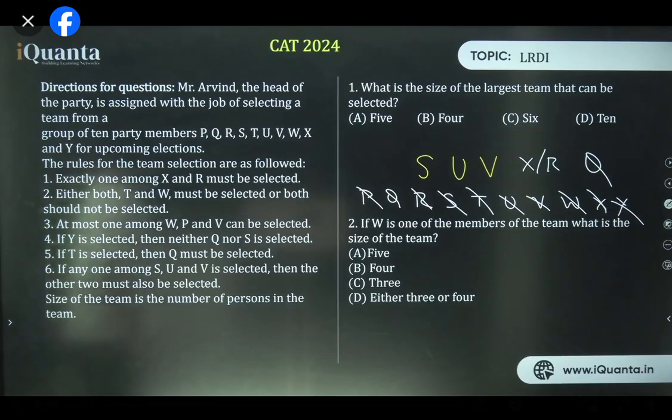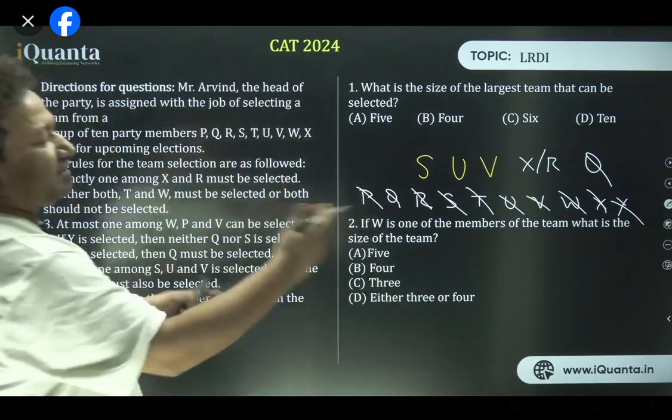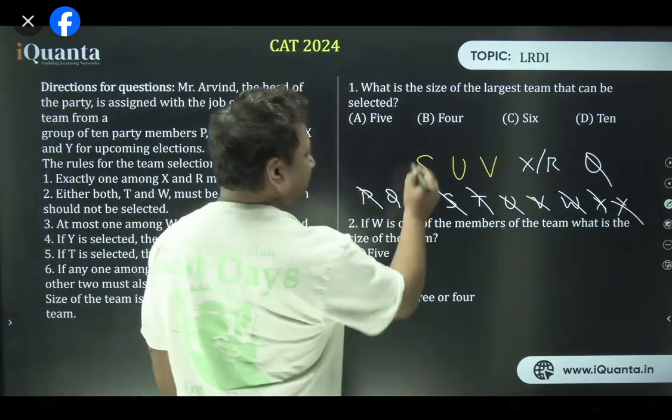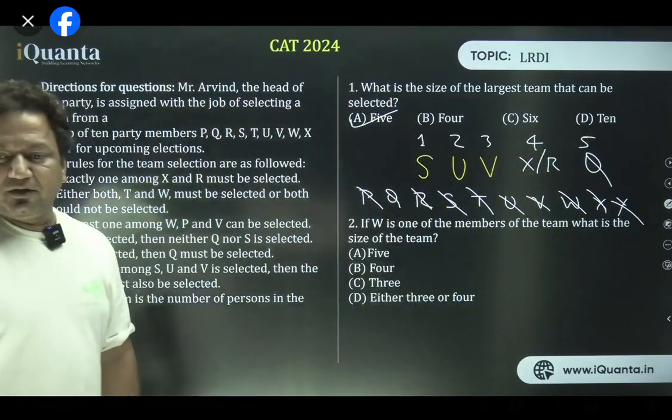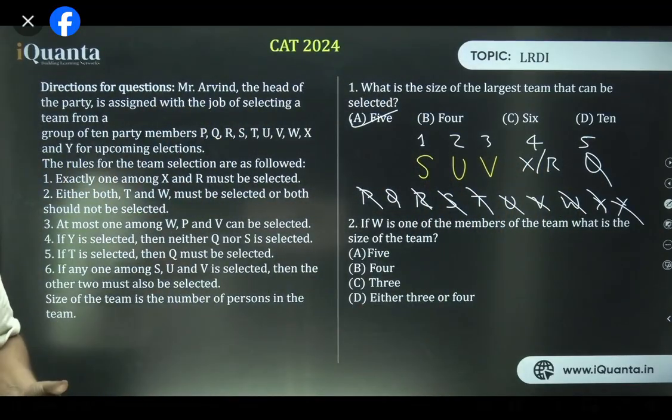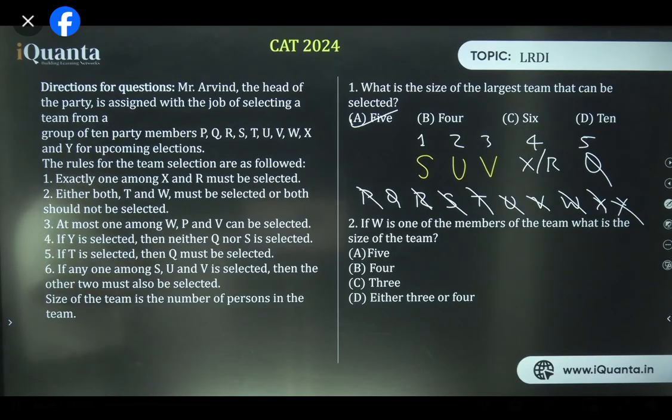Cool? So this is the size of the largest team. How many people do we have here? 1, 2, 3, 4, and 5. The answer is 5, not 6. I think you guys are counting X and R as two different people, but no, it will be either X or R. Only one will come between X and R, not both. Cool?